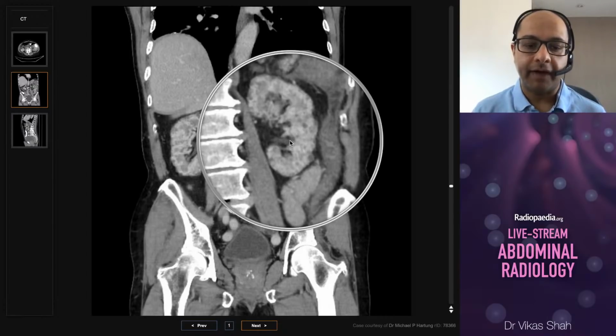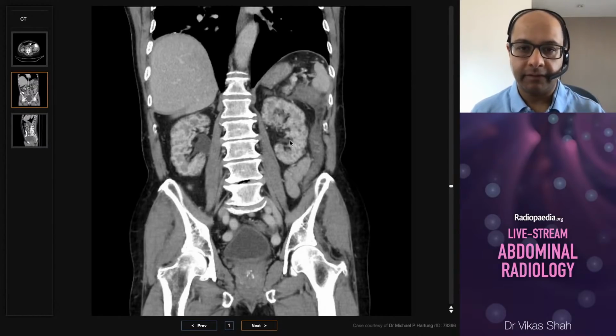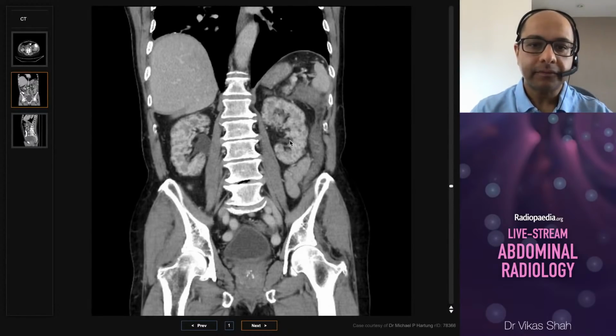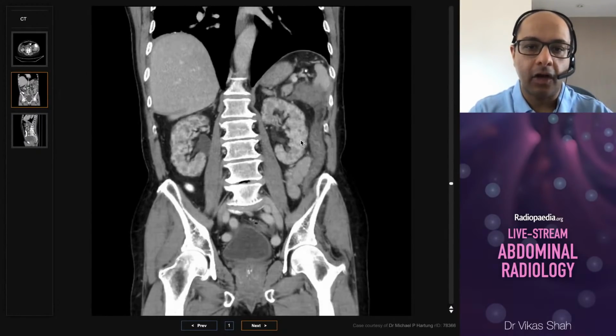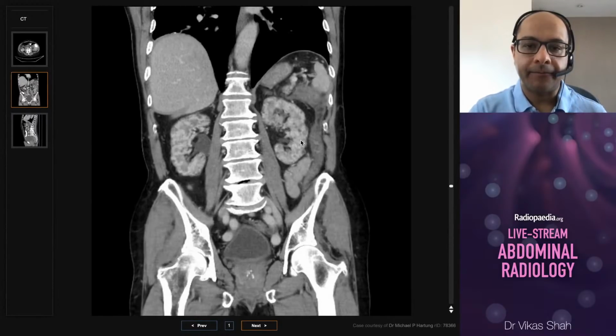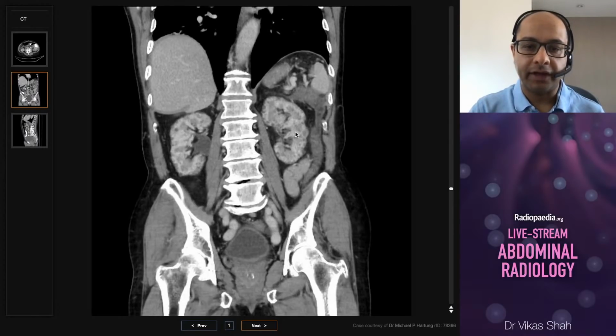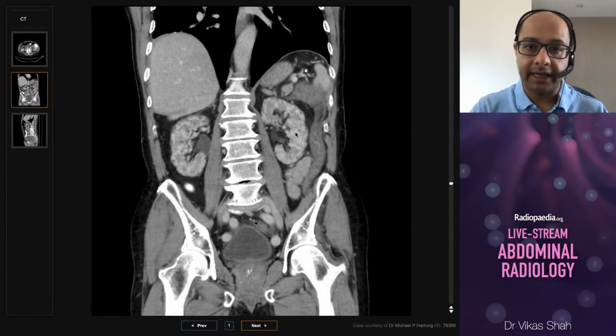This is a typical finding of lithium nephropathy or lithium-induced renal disease. So lithium is a medication often prescribed, and in the long term can lead to glomerulosclerosis and chronic interstitial nephritis and cystic dilatation of the tubules in the kidneys, which leads to this pattern of findings where you see tiny cysts involving both kidneys, the cortex, and the medulla.